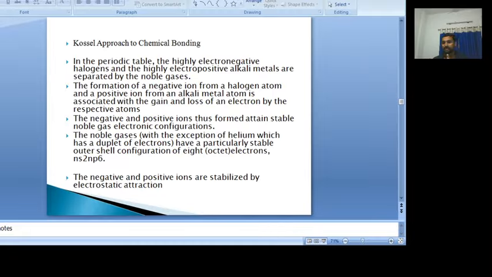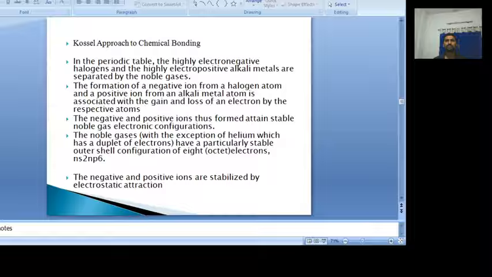And then comes another scientist, Kossel, who also simultaneously succeeded in explaining why atoms combine. He drew attention by observing certain facts in the periodic table. We see very clearly in the periodic table that the most electropositive elements and the most electronegative elements are present.